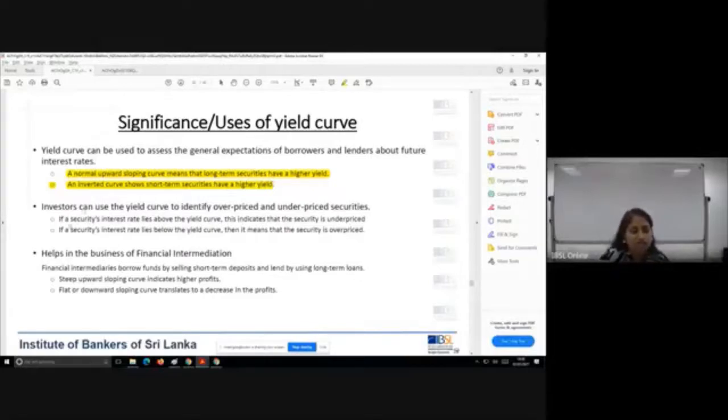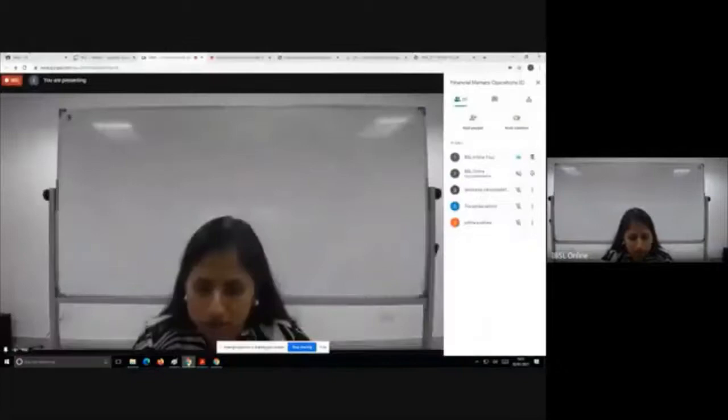Now, if the security's interest rate is above the yield curve, you have the yield curve, but in the market there is this particular security. This security is giving you an interest rate which is above the yield curve. That means this particular security is underpriced. Let me draw it for you.